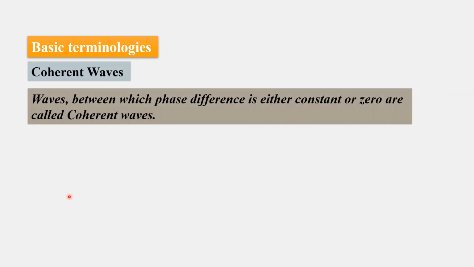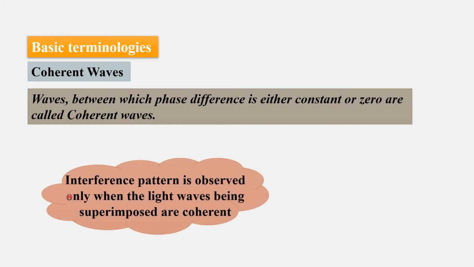Coherent waves, waves between which the phase difference is either constant or zero, are called coherent waves. An interference pattern is observed only when the light waves being superimposed are coherent. So the sources should be coherent, then only interference occurs.